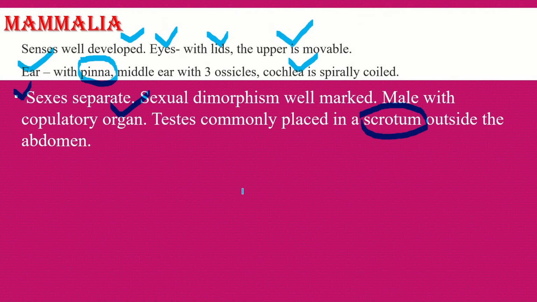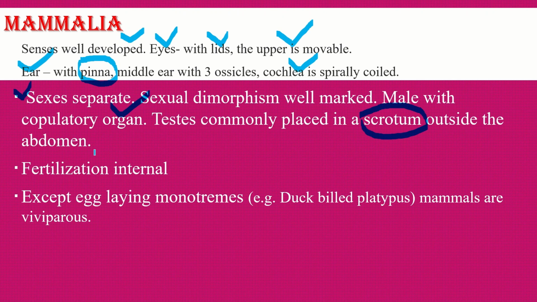Eggs are small with little yolk. Fertilization takes place inside the body. Except egg-laying monotremes, for example the duck-billed platypus, mammals are viviparous.